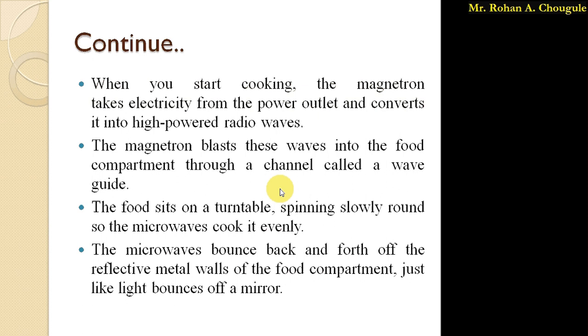So to cook the food evenly, the turntable is placed inside the food compartment, which spins slowly around, so that the microwaves cook the food evenly. This is the main reason for using the turntable mechanism inside the food compartment.